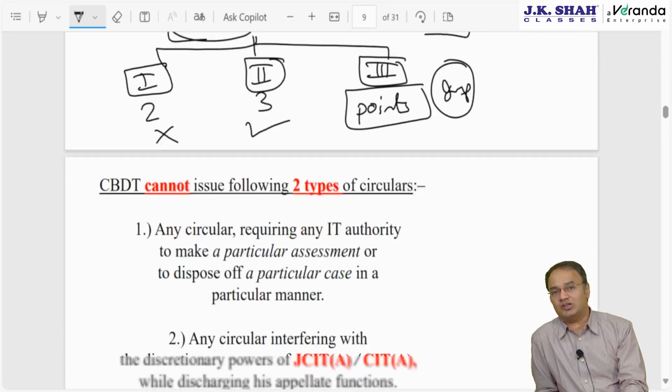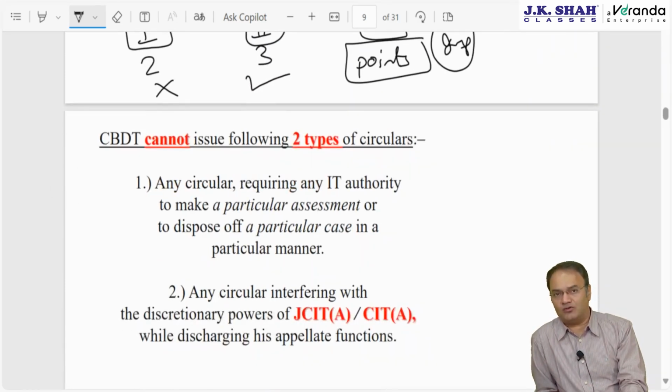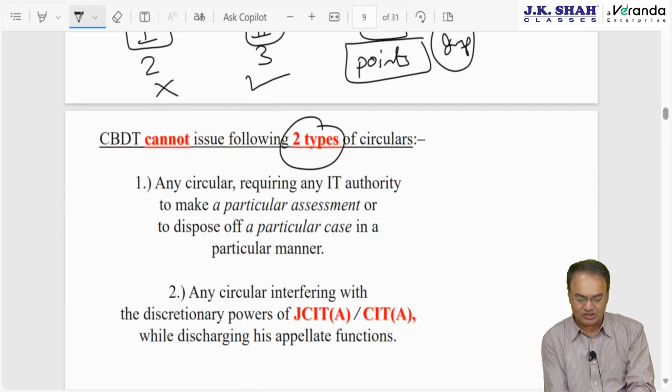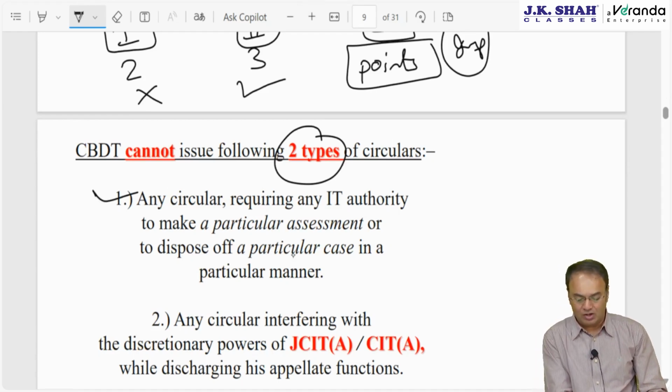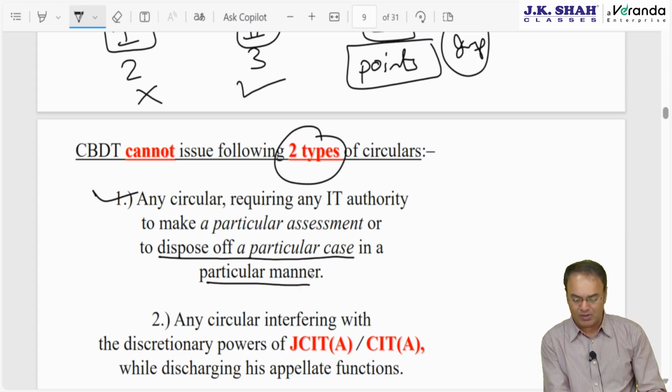Which 2 types of circulars can CBDT not issue? First, 2 types of circulars CBDT cannot issue. Number 1, any circular requiring any income tax authority to make a particular assessment or to dispose of a particular case in a particular manner. To dispose of a particular person's case in a particular manner.